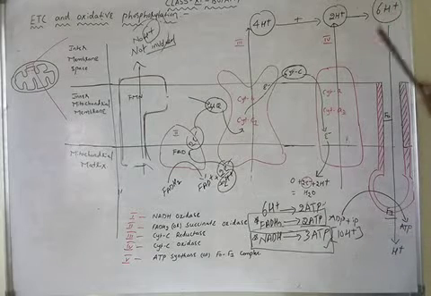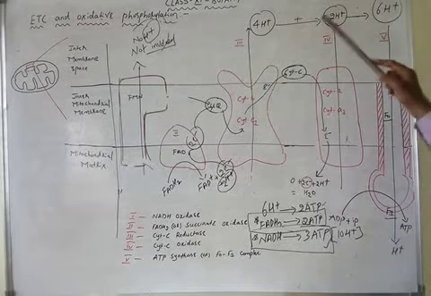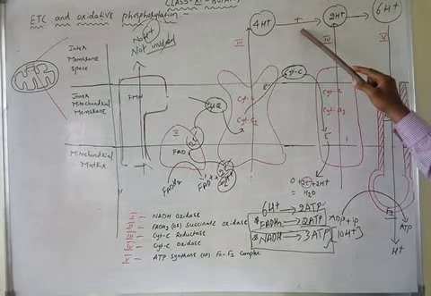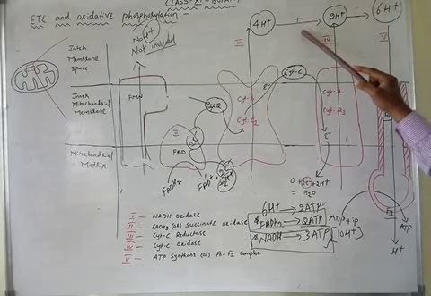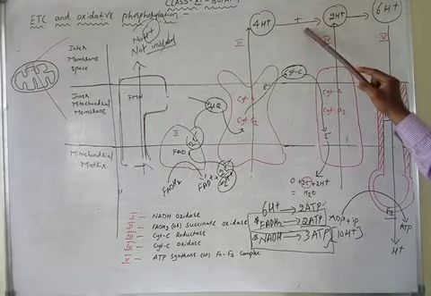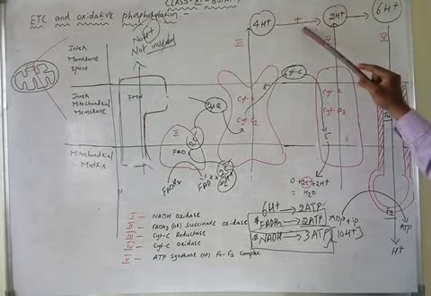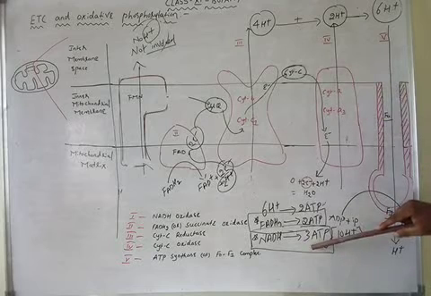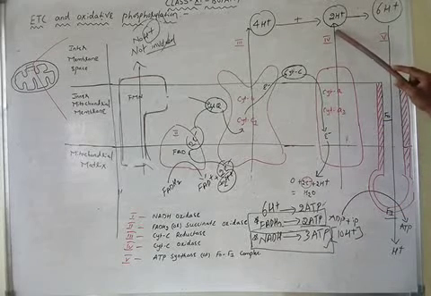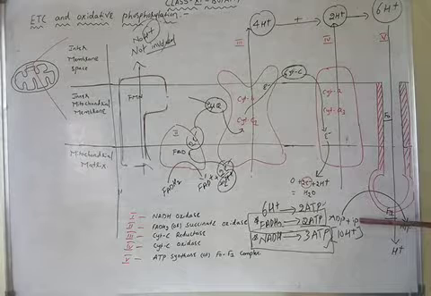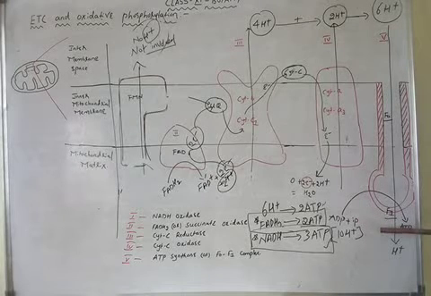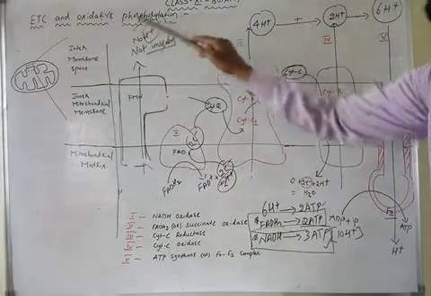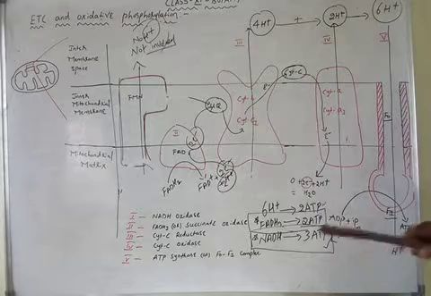Once again, I am repeating. The chemiosmotic hypothesis means when there is a proton gradient established. What is meant by proton gradient? Unequal distribution of protons. When there is a high concentration of protons in the intermembrane space and low concentration of protons in the mitochondrial matrix, the protons move back into the mitochondrial matrix. When protons are moving back into the matrix, the F0F1 complex synthesizes ATP. This synthesis of ATP is called oxidative phosphorylation. That is the chemiosmotic hypothesis.